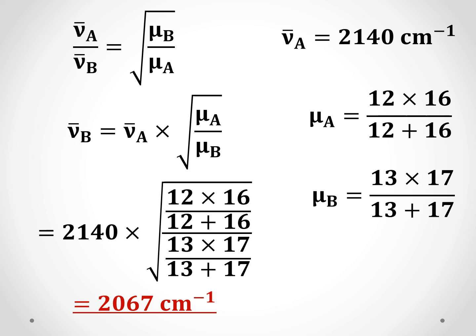So you can see here, C13O17 has 2067 and C12O16 has 2140. The vibrational frequency for the isotope will be different. When the isotope changes, the radiation absorbed also changes. So from that we can find out which isotope it is. So these are the three important types of numerical problems that you can get from this topic, vibrational spectrum.